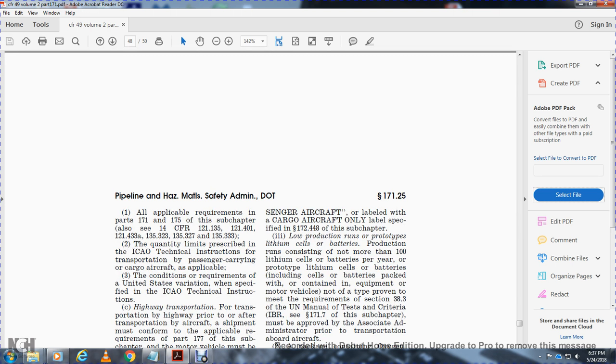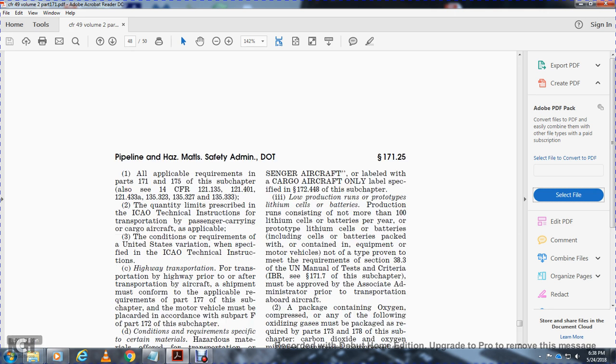All applicable requirements in Parts 171 and 175 of this subchapter, and also Title 49, 121, 135, must be met. The quantity limits prescribed by the ICAO Technical Instructions for transportation by passenger-carrying aircraft are applicable. The code additions required by the United States variation apply, with the specific ICAO Technical Instructions, for transportation on the highway prior to or after transportation by aircraft.